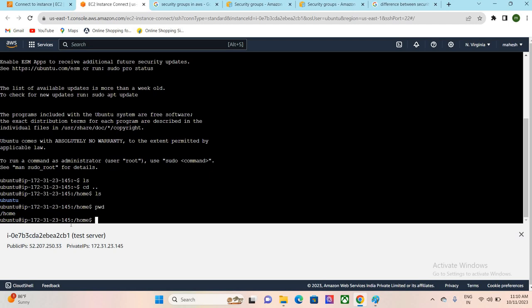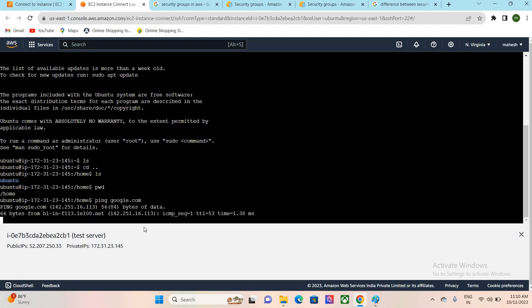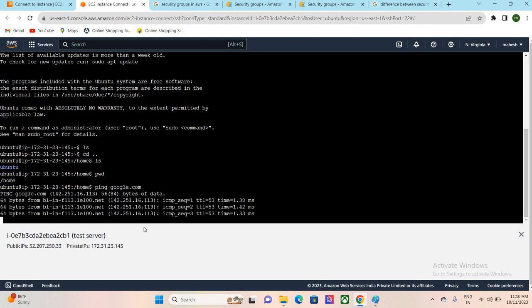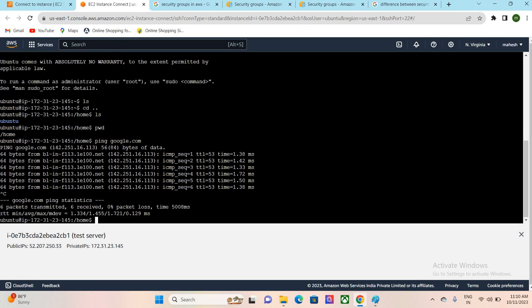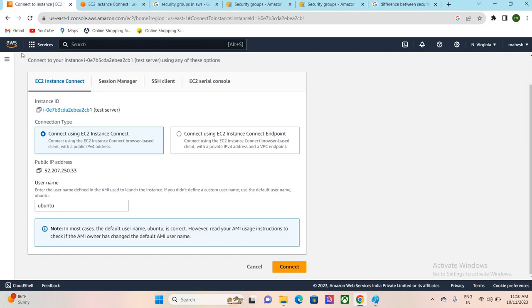We can check the path. These are all things we will get. We will ping google.com. We are able to ping clearly. Ctrl+C. Fine.